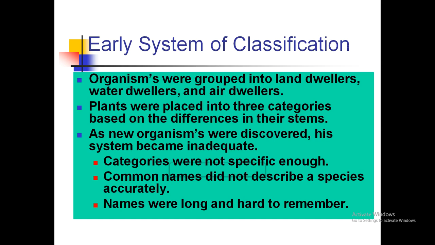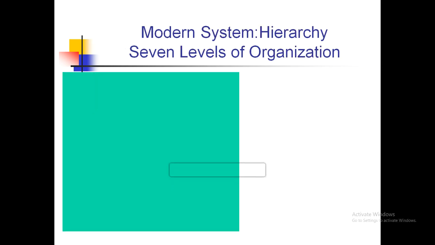Common names did not describe a species accurately. He didn't give scientific or accurate names to organisms, and at that time people called organisms by their local names. So wherever you go, you will find a new name for the same organism. Names were long and hard to remember. That's why Aristotle's classification system failed.